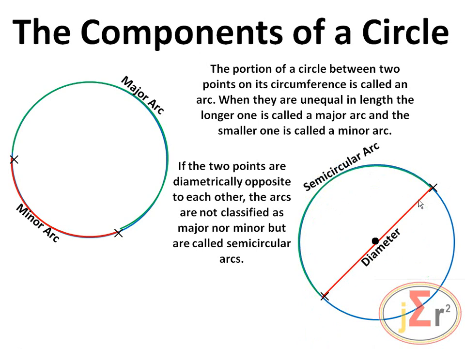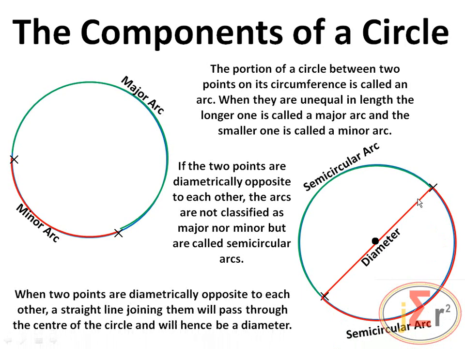Then on one side we have a semicircular arc, and on the other we have a semicircular arc. When 2 points are diametrically opposite to each other, a straight line joining them will pass through the center of the circle and will hence be a diameter.